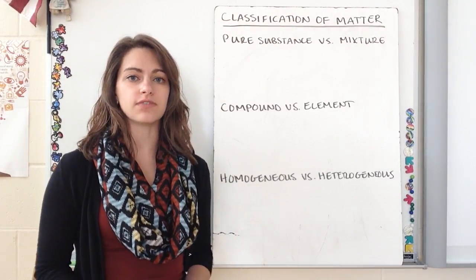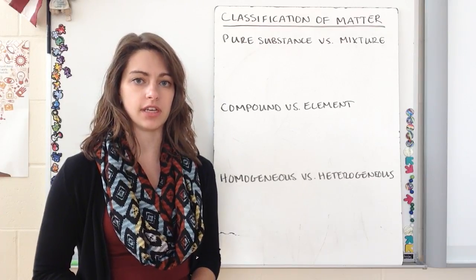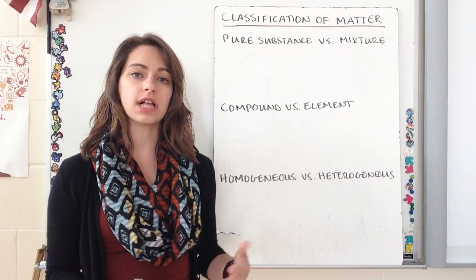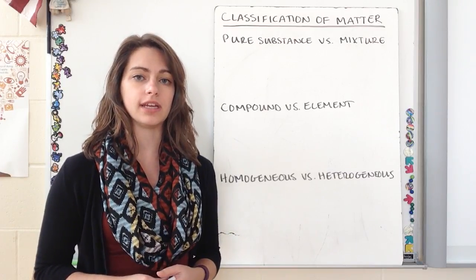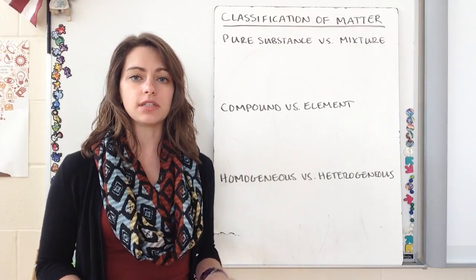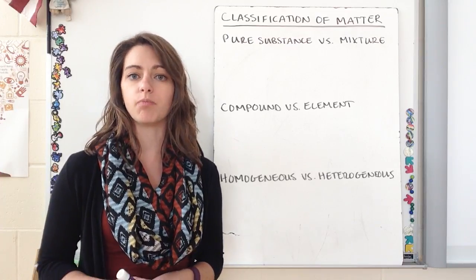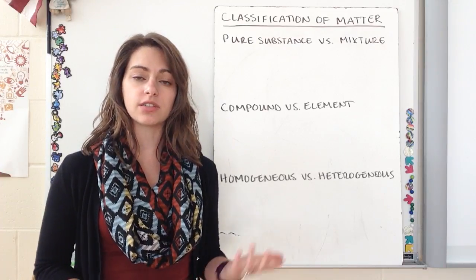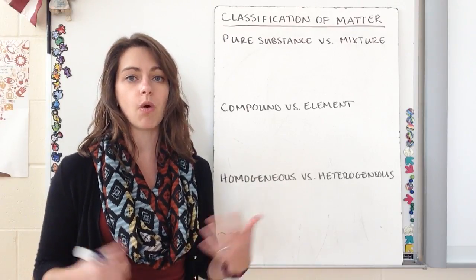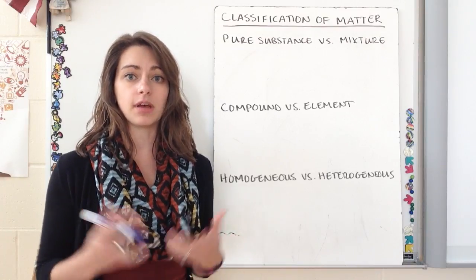So we have several different ways that we can classify matter, and that's what we're going to focus on in this video, is how we classify our materials. So the first classification we're going to look at is whether we say that something is a pure substance or a mixture. So a pure substance is a material or a substance that contains only one type of particle. A mixture is going to contain more than one type of particle. So it's going to contain two or more different types of particles in that substance.